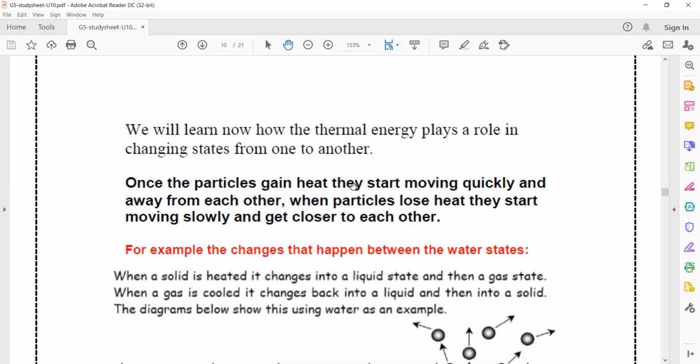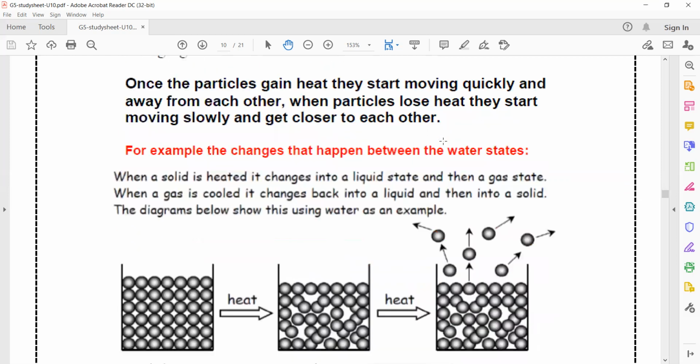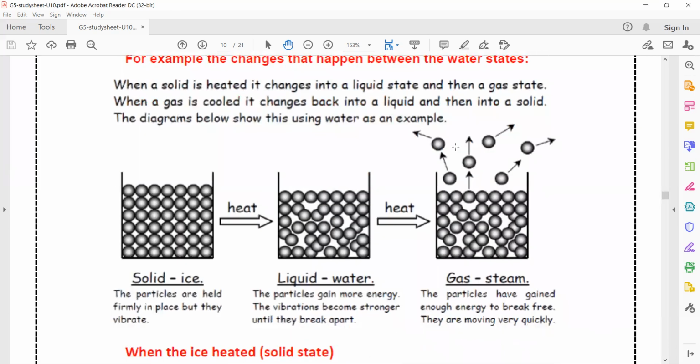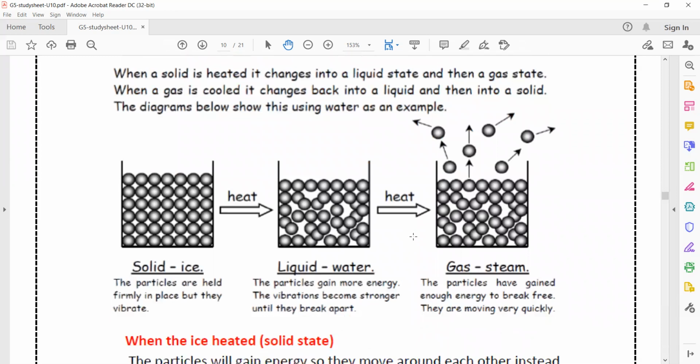When the particles gain heat energy, they start moving quickly. When the particles lose the heat energy, or when the material becomes colder, the particles move slowly. For example, the change that happens between the water states. Let's discuss this change in more detail.